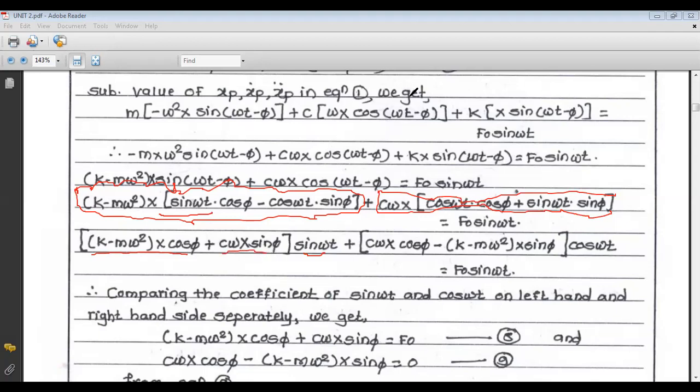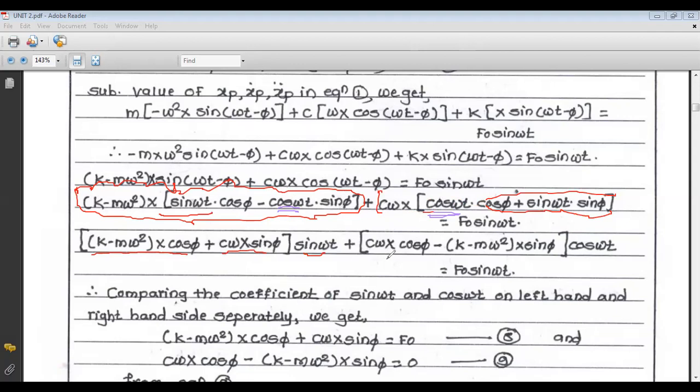Now similarly, we have to take the common term cos omega t. If we take cos omega t common, we get (k minus m omega square) x sin phi.